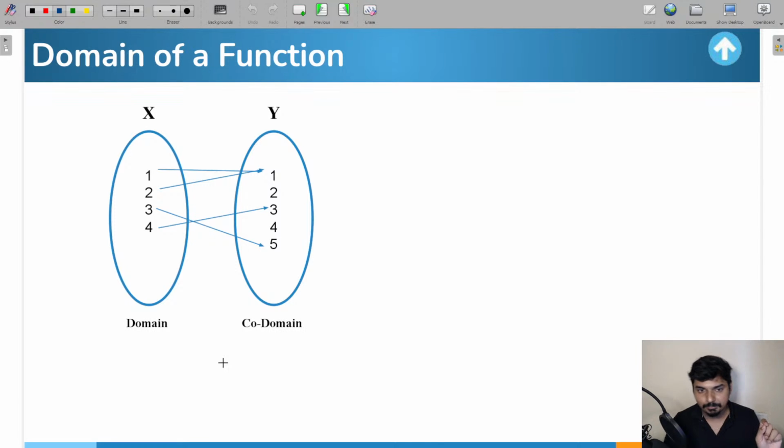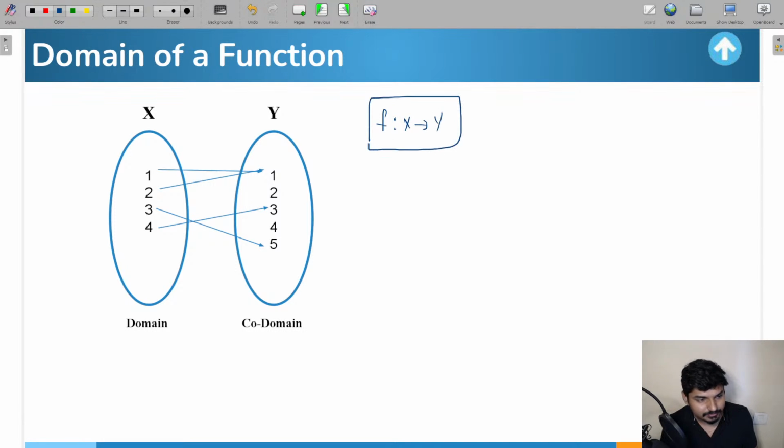The first way through the Venn diagram, okay, through the Venn diagram domain of the function को, range of the function को कैसे समझना है, everyone look at this clearly. So first thing आप देखो यहाँ पे, so whenever you define a function, आप ऐसे define करेंगे ना, f maps x tending to y. This is how you represent a function. Okay, so यहाँ पे आप देख सकते हैं clearly f maps x tending to y. This is how you represent a function.